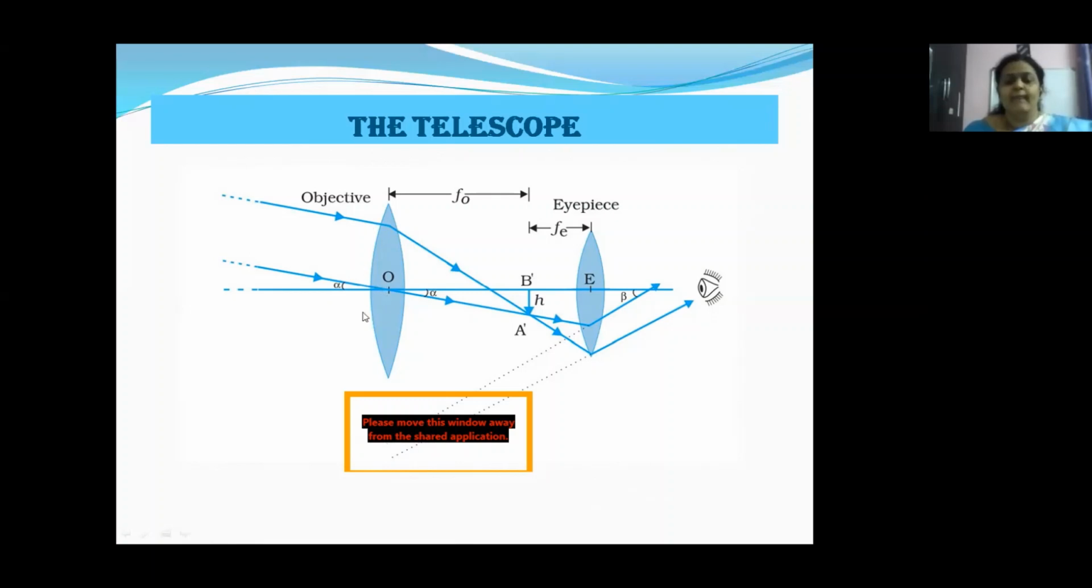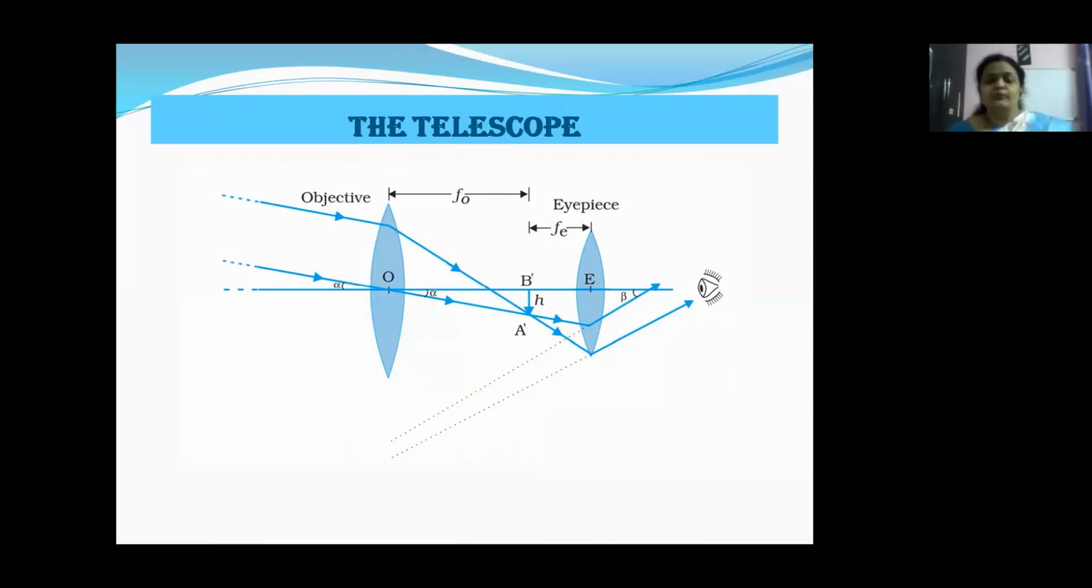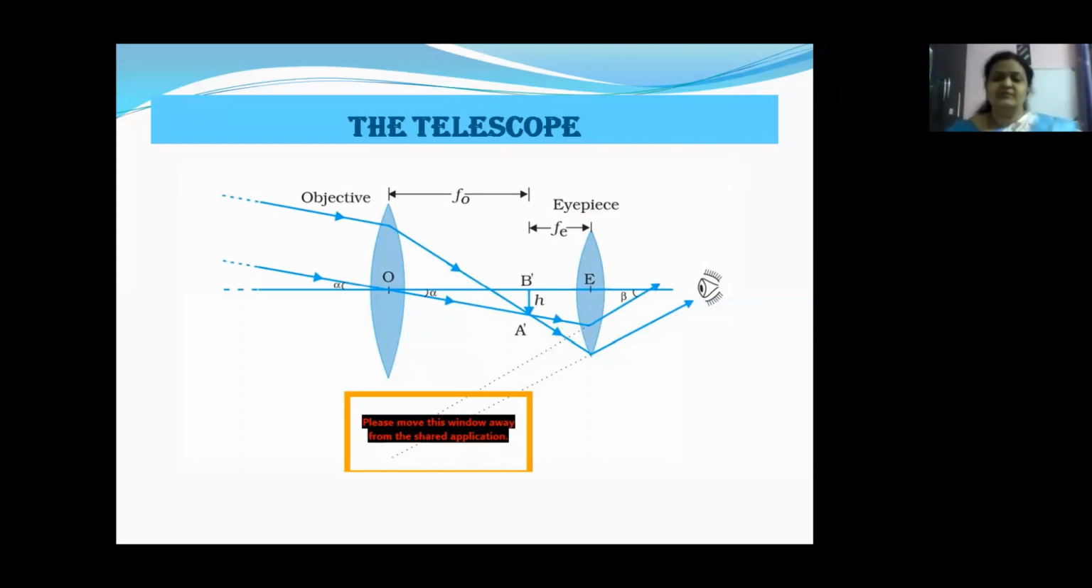We are taking a large objective, children, because a telescope is used to observe large distance objects. We are seeing objects which are very, very far away from us. So we need an objective which can cover a wider area, a greater area. For this reason, we have the objective larger than the eyepiece.